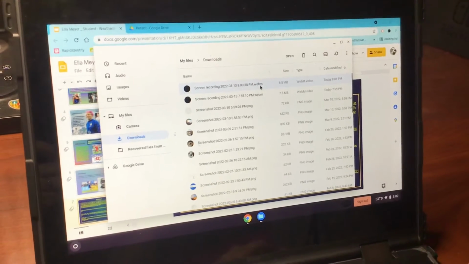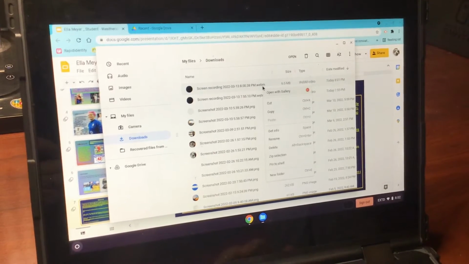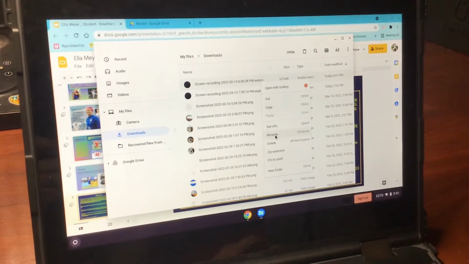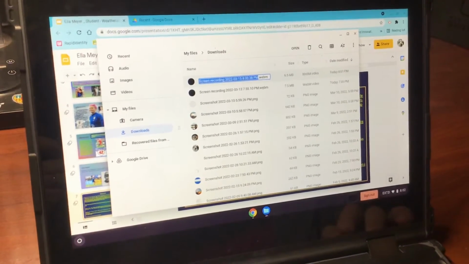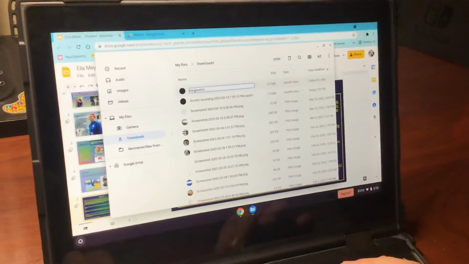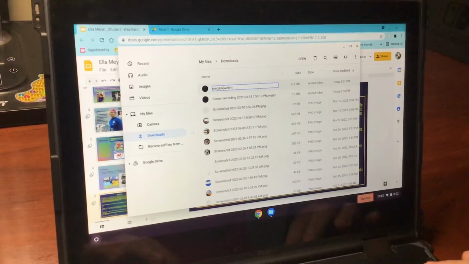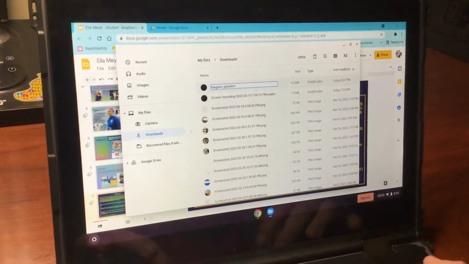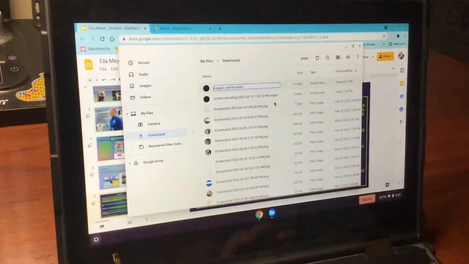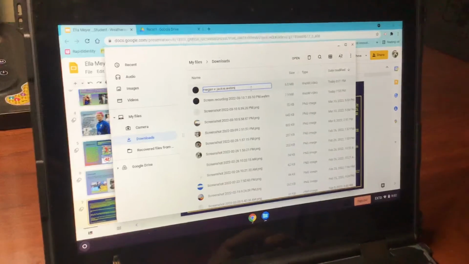Yes. What you want to do is rename it. Go ahead and right click on there. There we go. You can rename it. You want to rename the recording. So right clicking, go ahead and call it whatever you want so you know. From here, it's in your downloaded files. So from here, you can open it, you can share it via email, and that's about it. Okay? Anything else? Nope.